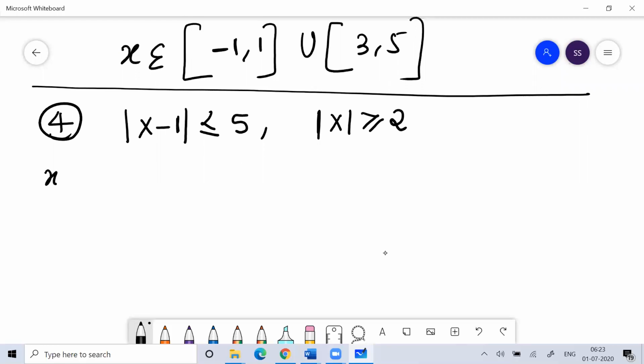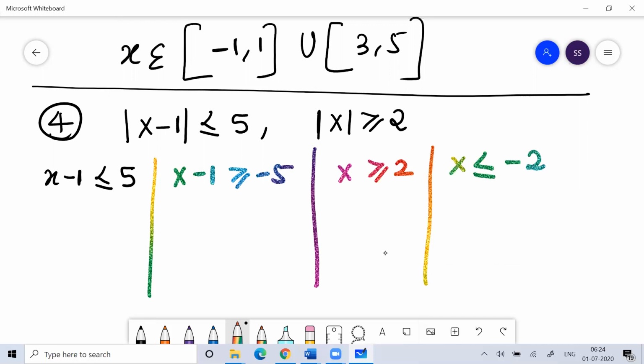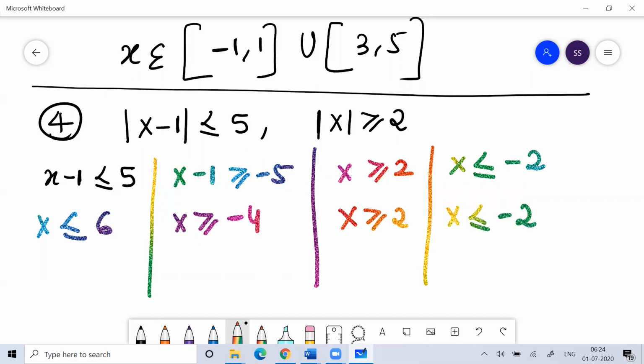So again, do this. x minus 1 modulus is less than or equal to 5, which means x minus 1 is less than or equal to 5 and x minus 1 is greater than or equal to minus 5. So I can write x is less than or equal to 6, here x is greater than or equal to minus 4. For the second condition, x is greater than or equal to 2, or x is less than or equal to minus 2.